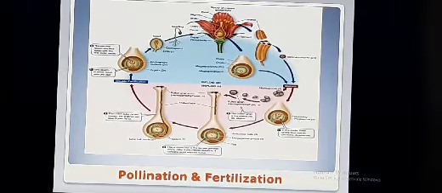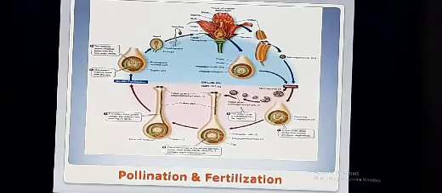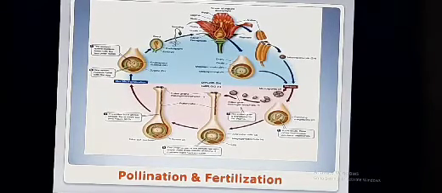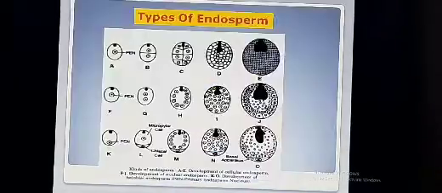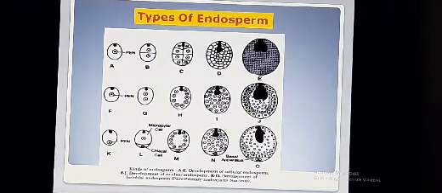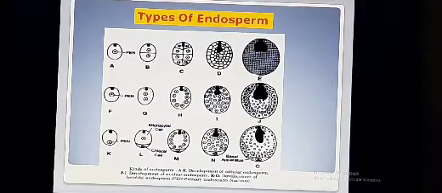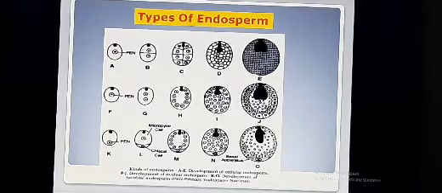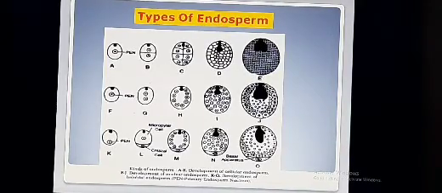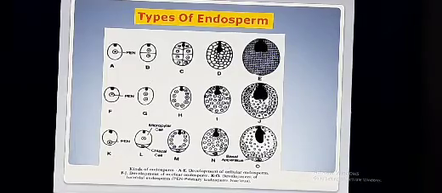And after this significance of the double fertilization, next part is the post fertilization changes. And these post fertilization changes, which includes changes taking place after fertilization. Post means after. And these changes are formation of endosperm, formation of embryo, formation of seed, and formation of the fruit.